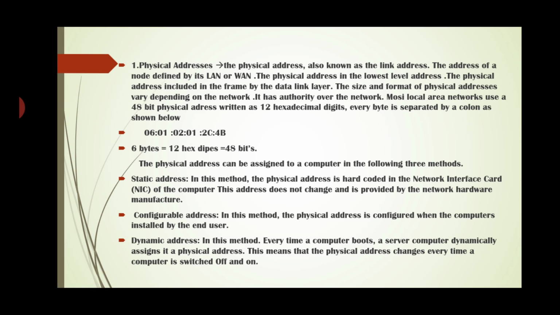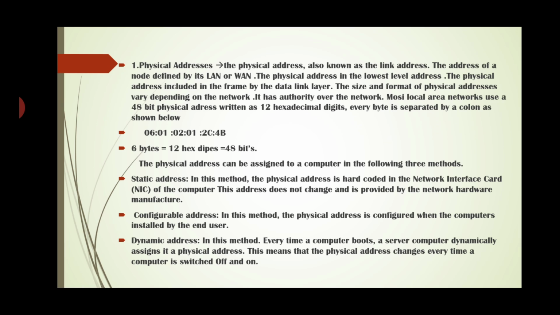Now first see the physical address. The physical address, also known as a link address, is the address of a node defined by its LAN or WAN. The physical address is the lowest level address. The physical address is included in the frame by the data link layer.